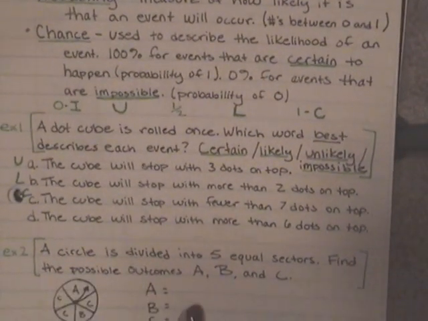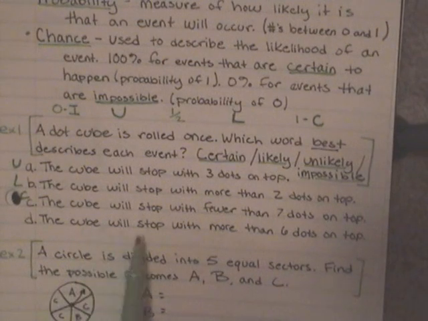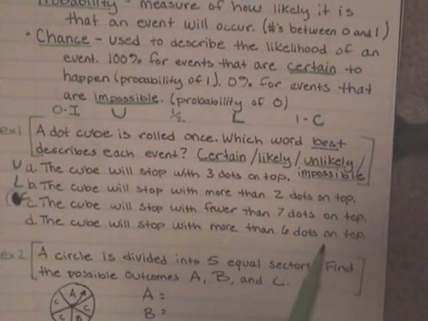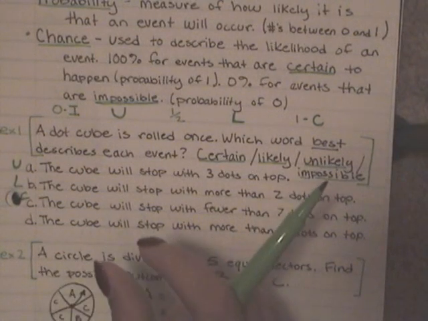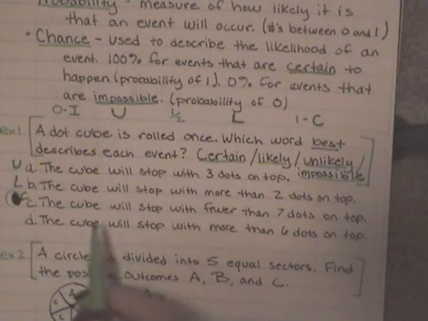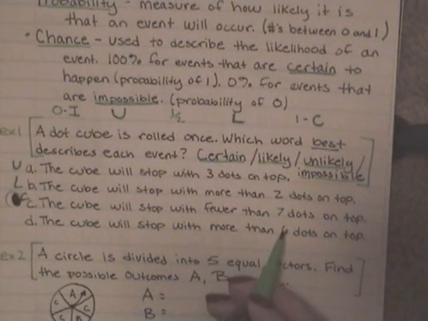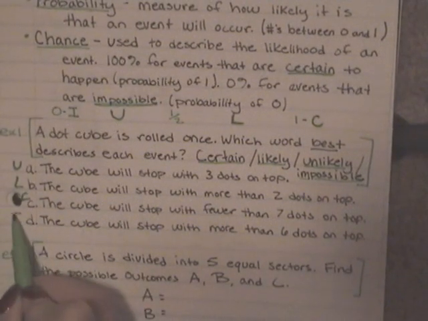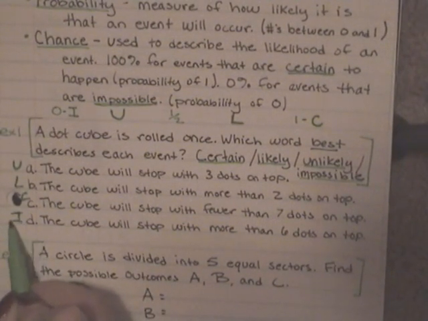Now I'm going to move down here to my last one. The cube will stop with more than 6 dots on top. Now, if I have a die with a cube and they're all numbered 1 through 6, am I ever going to roll the die and it lands with a number more than 6? I would say no. So that is impossible. I'm going to write an I.